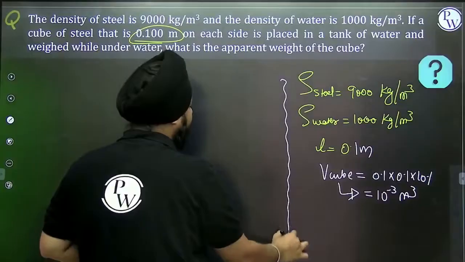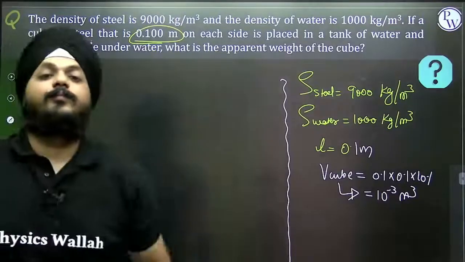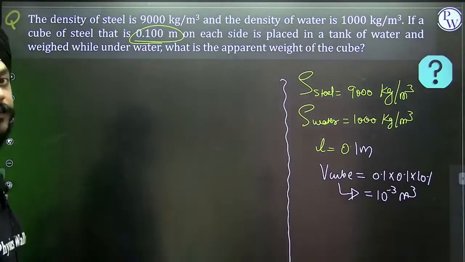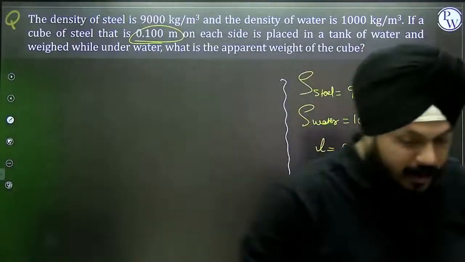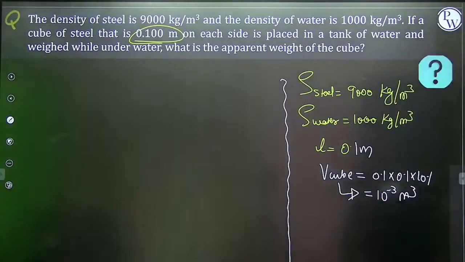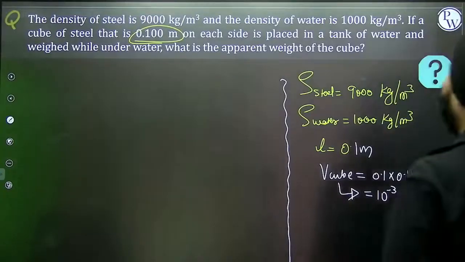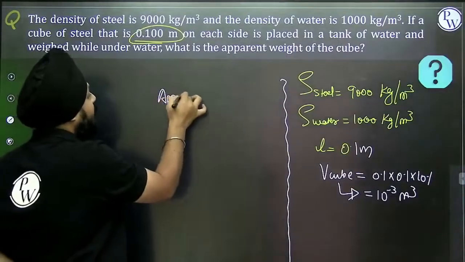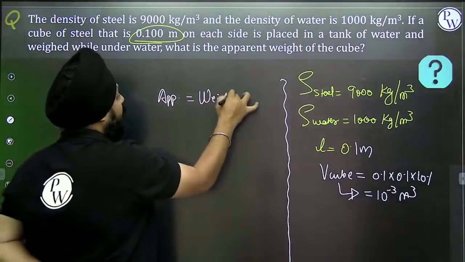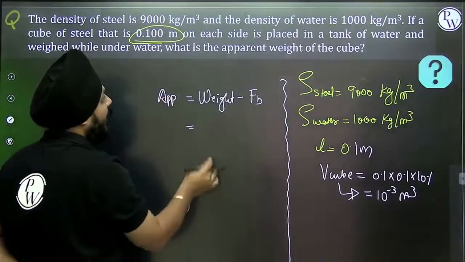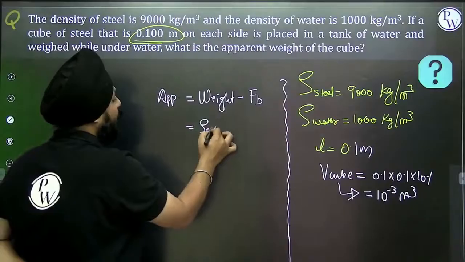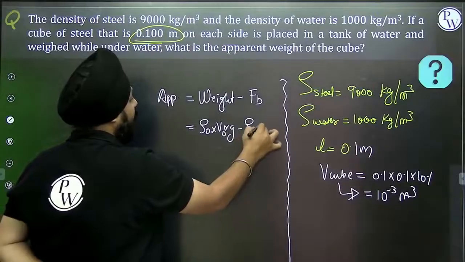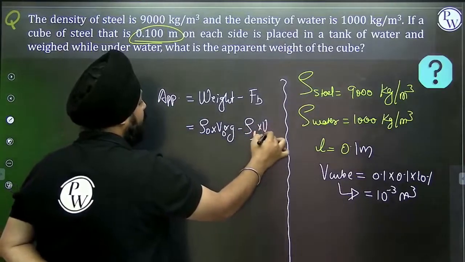Now we need to calculate the apparent weight of this cube. Now what is the formula of the apparent weight of the cube? What will be the formula of apparent weight of an object? See, the apparent weight of an object is equal to its actual weight minus buoyant force. If I am considering the actual weight, can I say it is density of the object into the volume of the object into G, minus density of the liquid into volume of the object immersed inside the liquid into G?